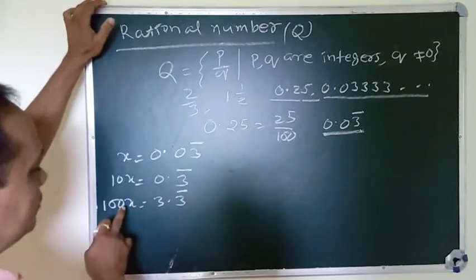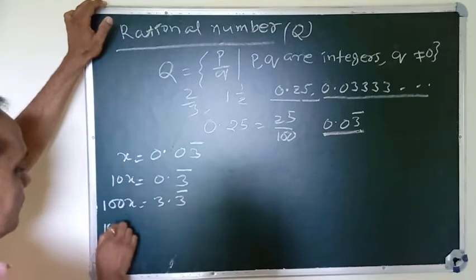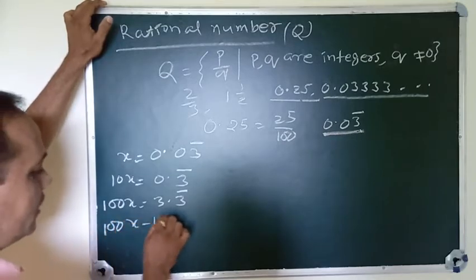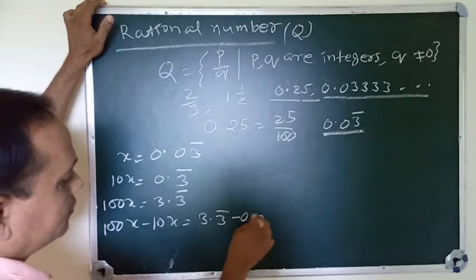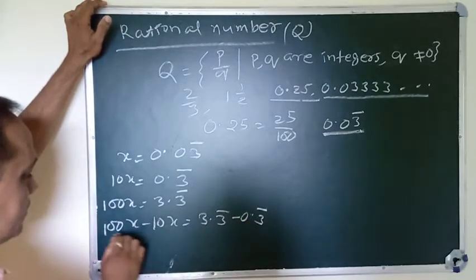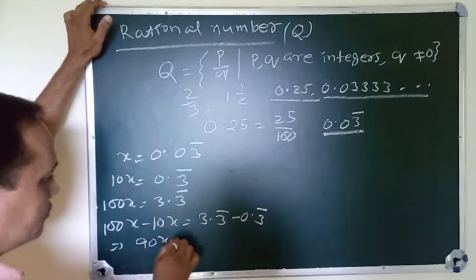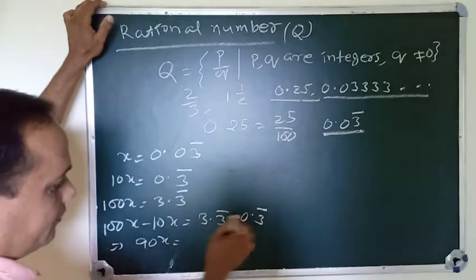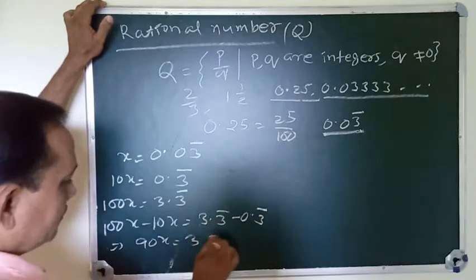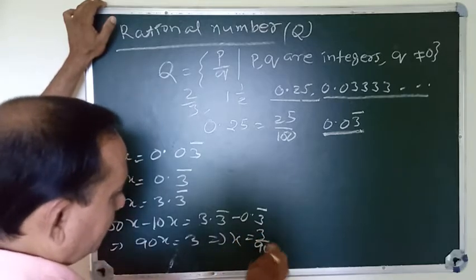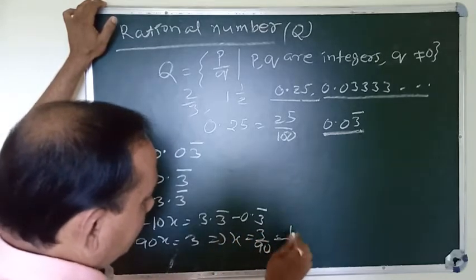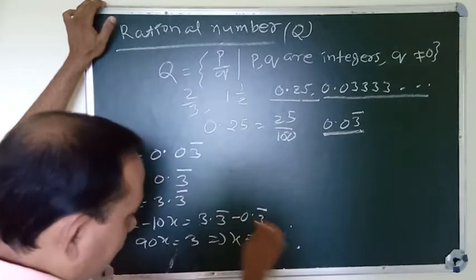Subtracting, 100x minus 10x equals 3.3 bar minus 0.3 bar. This implies 90x equals 3, since the repeating part is eliminated. So x equals 3 by 90, which is 1 by 30. This is the p by q form.